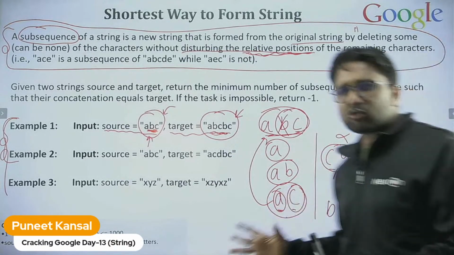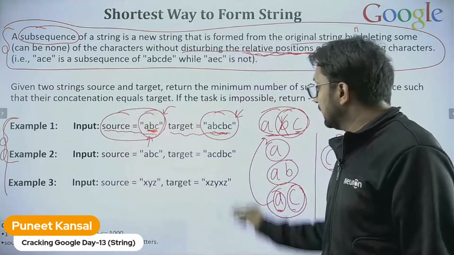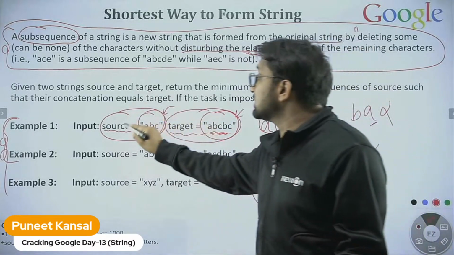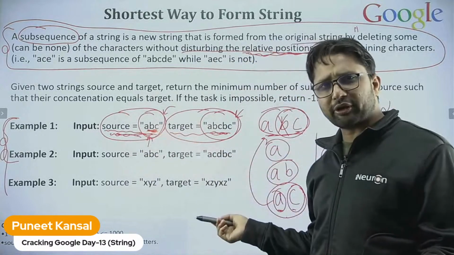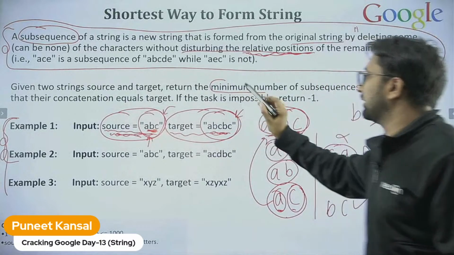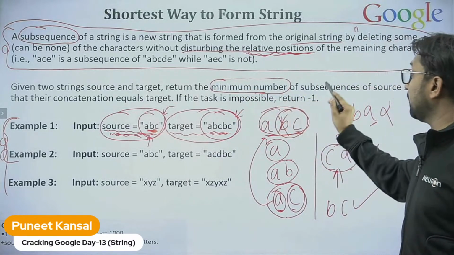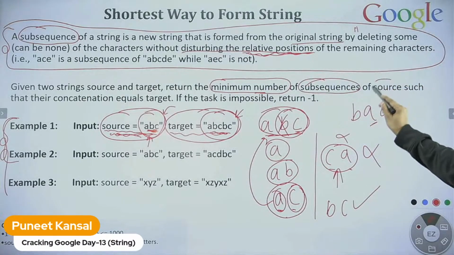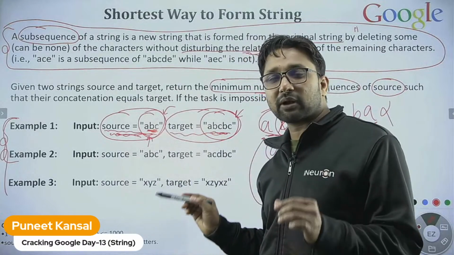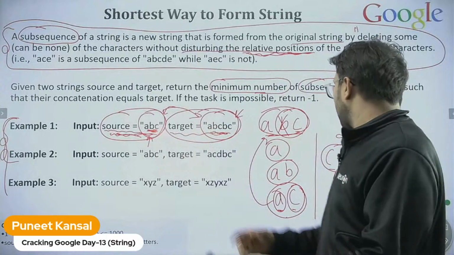So what is the question? Simple. They provide us one source string and one target string. We need to generate the target string from the subsequences of the source string, and we need to take the minimum. One more word I'm adding, the last thing in this question: we need to take the minimum number of subsequences of the source string to generate the target string.